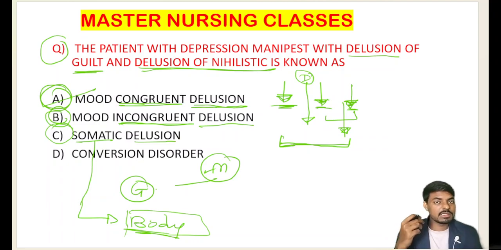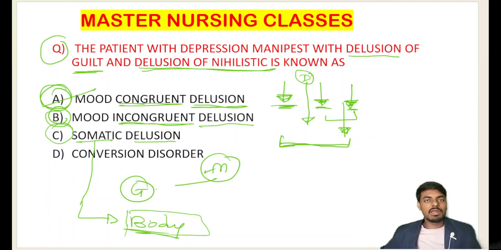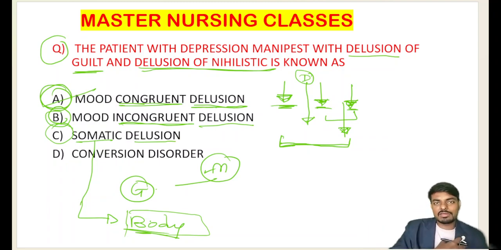The patient will tell like this: my brain is rotating inside, meaning something is inside his body or on his body. That is the patient's false fixed belief related to his body, and we call that a somatic delusion. The person will tell, my eyes are rotating in 360 direction, my heart is in my right iliac fossa and my kidney is in my left intercostal space. Like this he is telling, having a false fixed belief about his own body, and we call that a somatic delusion, students. Very important.